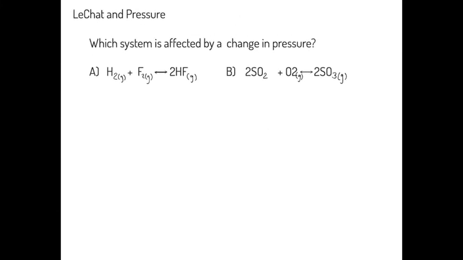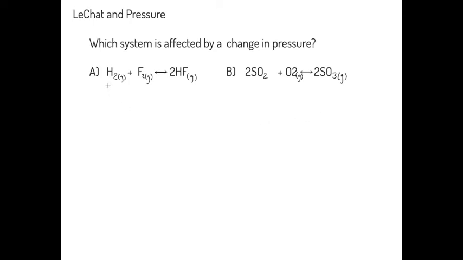So which of these systems is affected by a change in pressure? Well, we've sort of been led to believe that increasing pressure makes a chemical reaction go forward, sort of like increasing the temperature. But we saw that with energy, that's not always the case. Increasing energy could actually cause a reaction to go in reverse. Here, pressure sort of works the same way. What we do know, though, is that Le Chatelier's principle wants to undo stress applied to a system. So if we increase pressure, the system is going to want to undo that pressure.